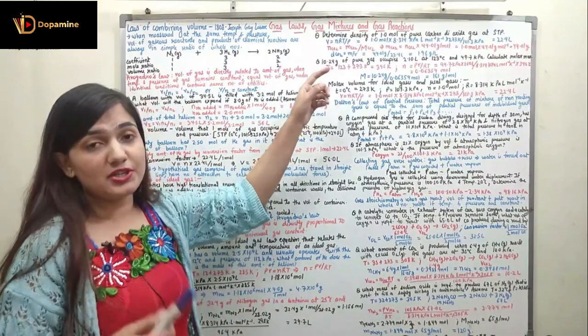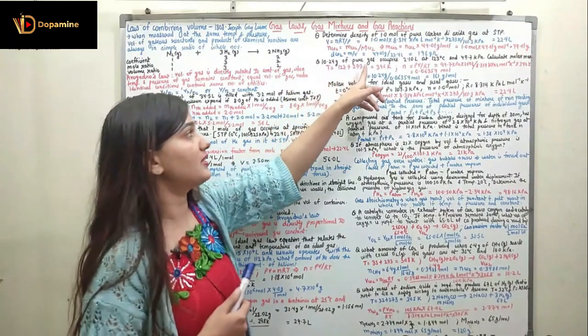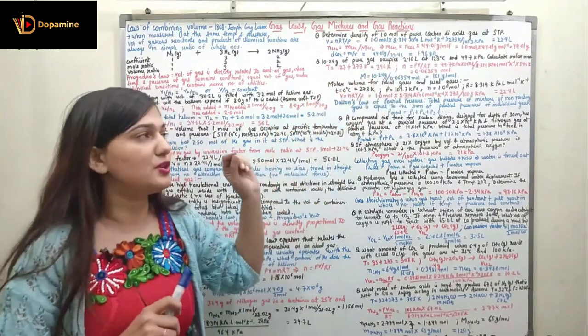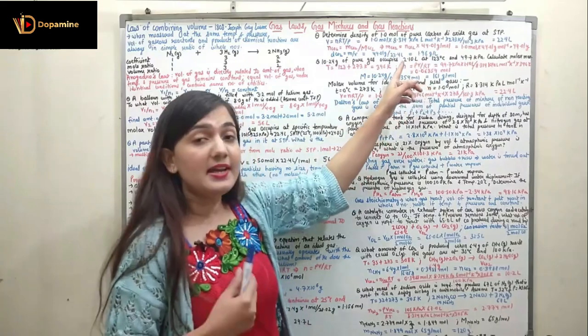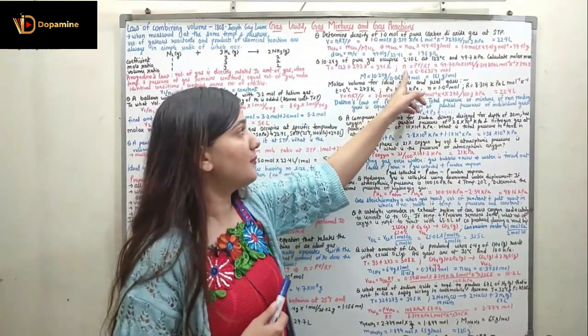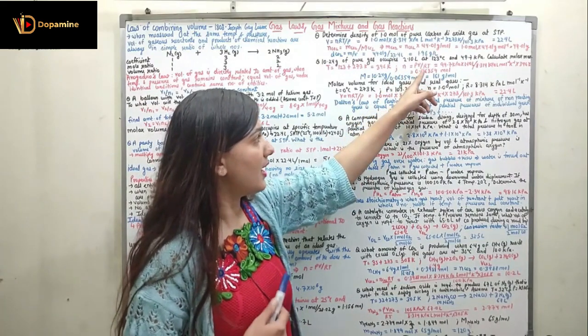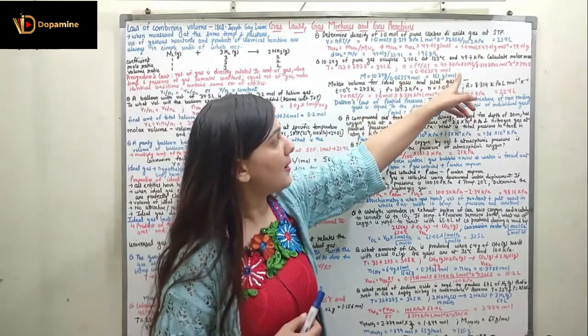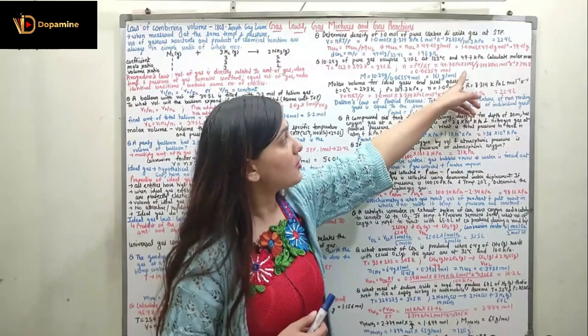We are going to convert the temperature to Kelvin by adding 273, so 123 plus 273 is 396 Kelvin. This is my temperature in Kelvin. So by rearranging the ideal gas equation, I get the number of moles as PV upon RT. So what is the pressure? Pressure is given, 99.7 kilopascal. What is the volume? It is also given.